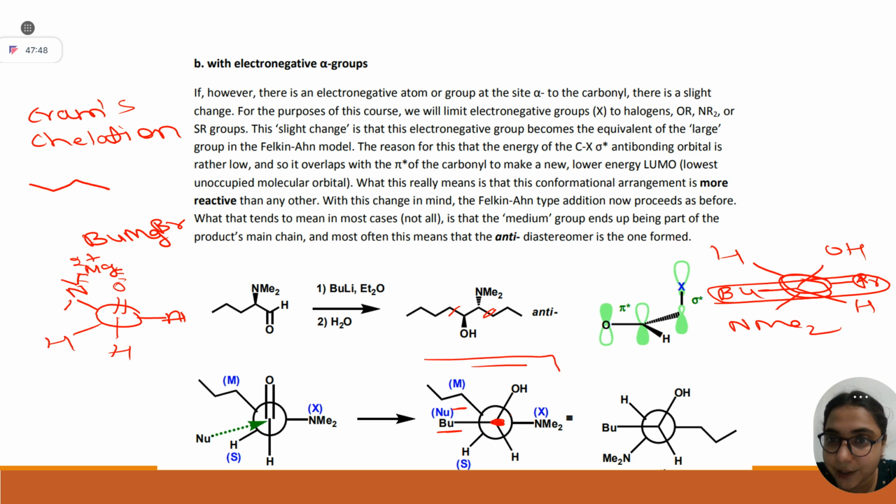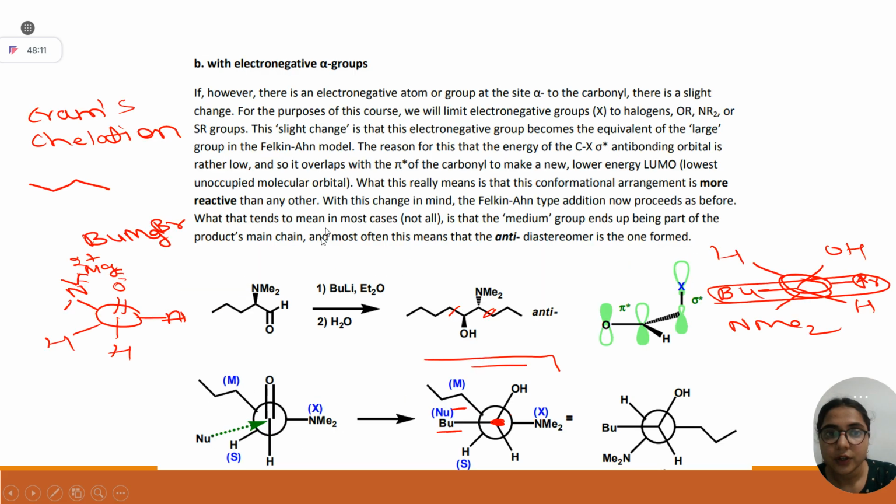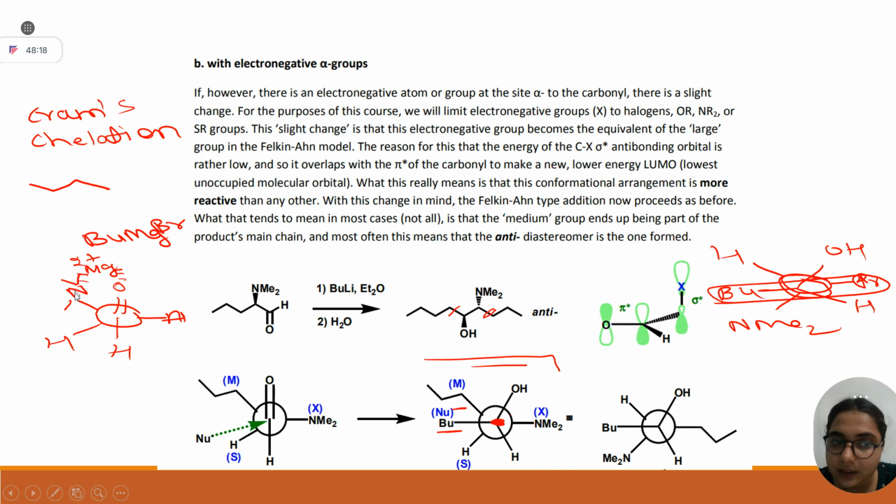I have not kept that part in my slide, but if you get a metal which is divalent, whereas lithium and sodium are monovalent cations, right? But if you get a divalent cation like magnesium, there you use Cram's chelation. Now I could remember. Your first model is the Felkin-Anh model, right? This model is the Cornforth model, and the one I am telling now is Cram's chelation model. Understood?